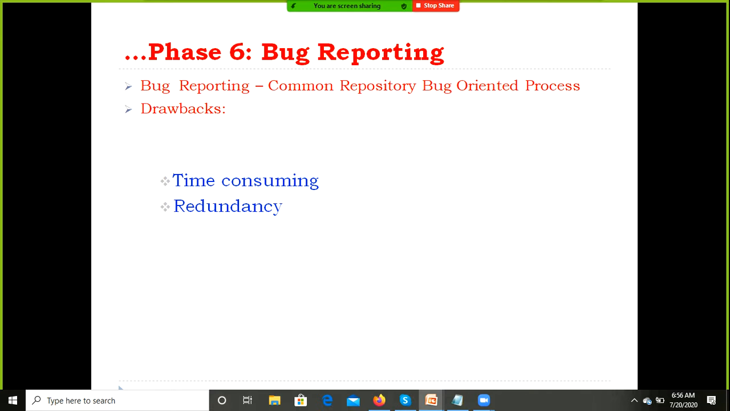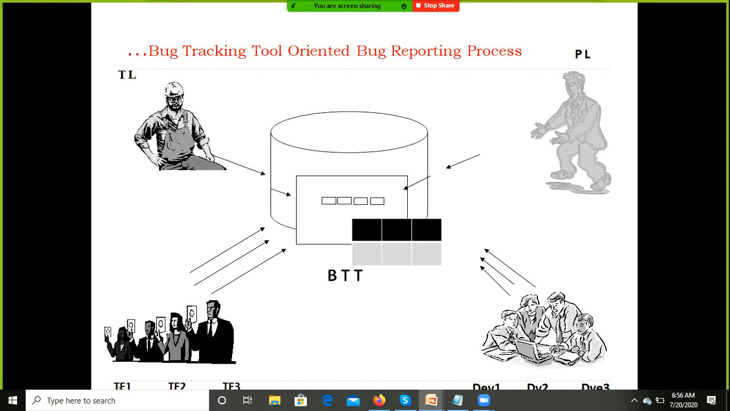The bug tracking tool oriented process is nothing but a management tool, an interface between developers and testers. Only authorized persons can access the server. It is a kind of software application. There is no need to prepare Excel sheets and so on, because all our predefined templates are available. I will tell you how to prepare the templates when we discuss preparing the test cases.